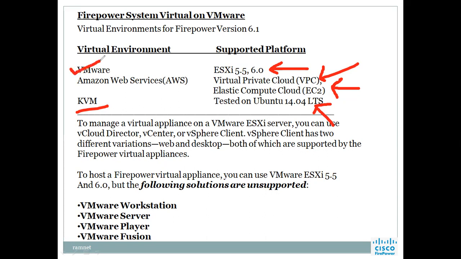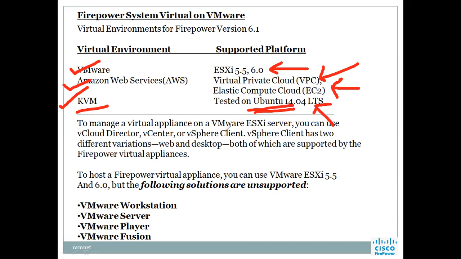You require VMware ESXi versions 5.5 and 6.0. If you want to install it in Amazon Web Services, you can do it with a VPC and EC2. And if you would like to go with the kernel virtual machines in a Linux-based environment, it has been tested on Ubuntu 14.04. We can try that. It'll work.